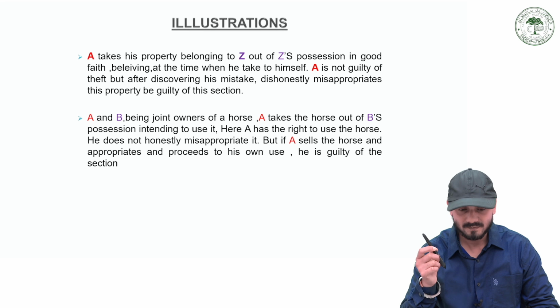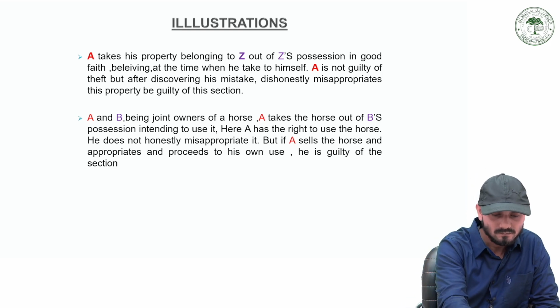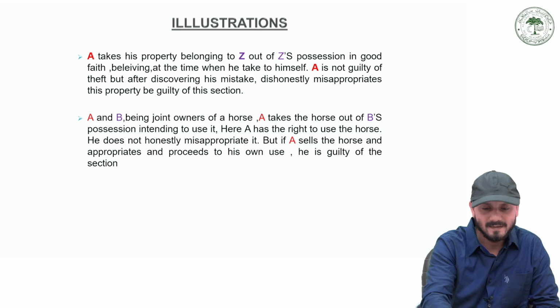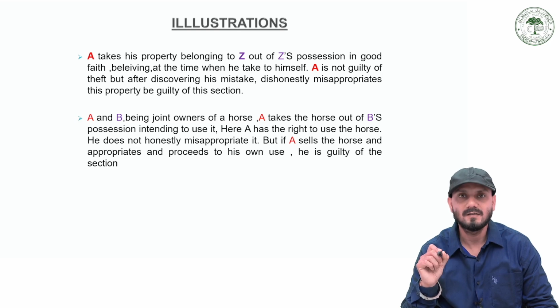Another illustration. A and B are joint owners of a horse. A takes the horse out of B's possession, intending to use it. Here A has the right to use the horse. He does not dishonestly misappropriate it. But if A sells the horse and appropriates the proceeds to his own use, he is guilty under this section.